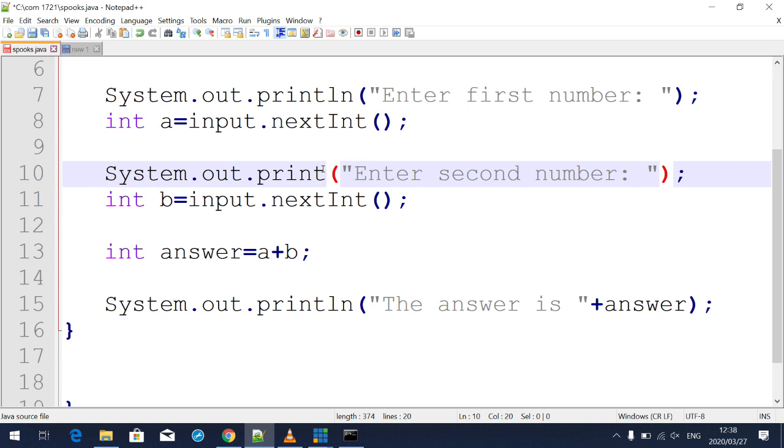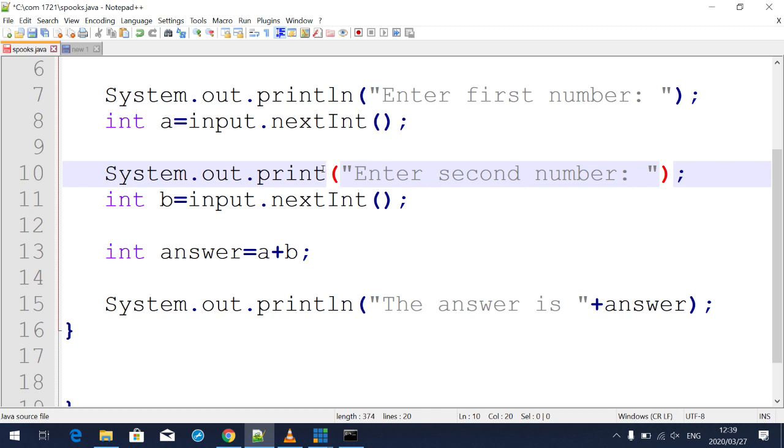Somebody is asking a question: int answer is assigned to A plus B. What if I don't write the semicolon? It will not compile, because the semicolon tells the compiler to execute this statement up to here, and then go and execute another statement on another line. I hope you now understand what I'm trying to say.